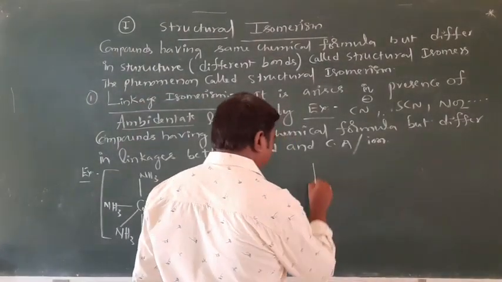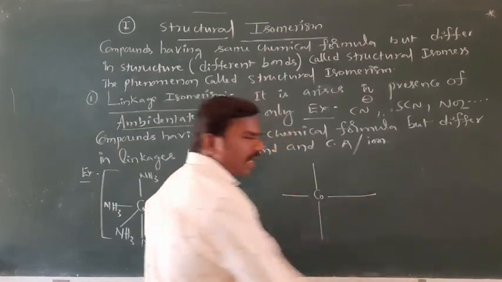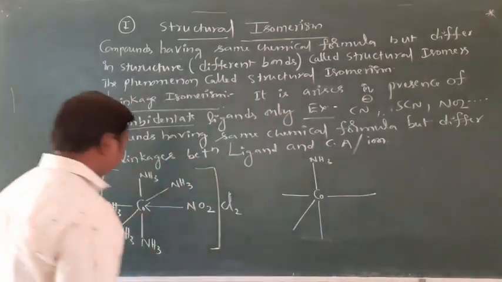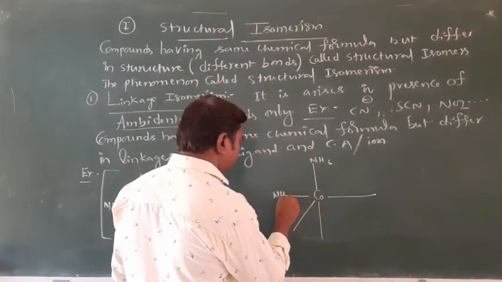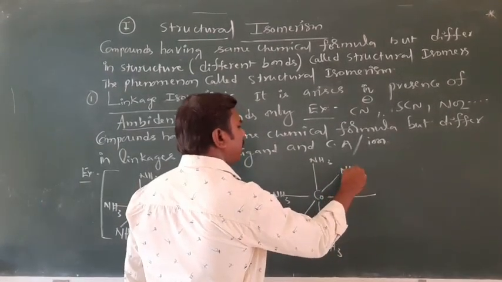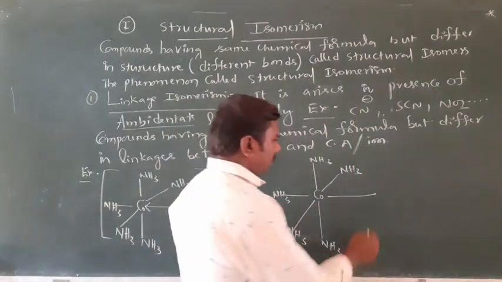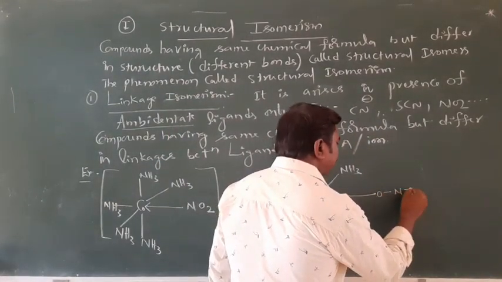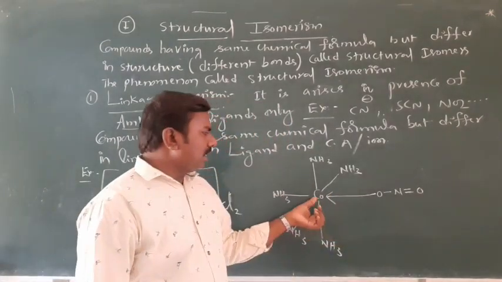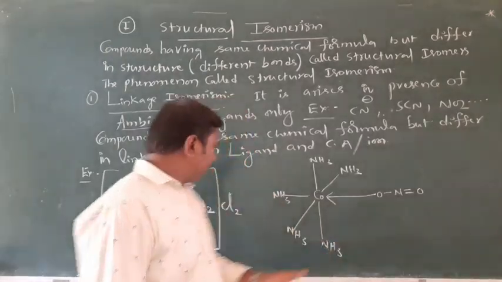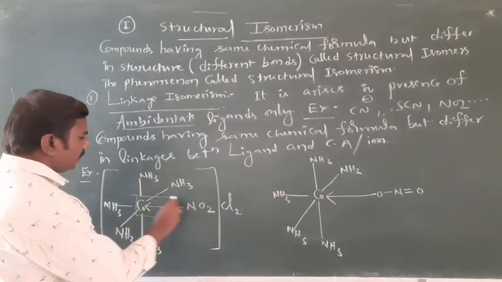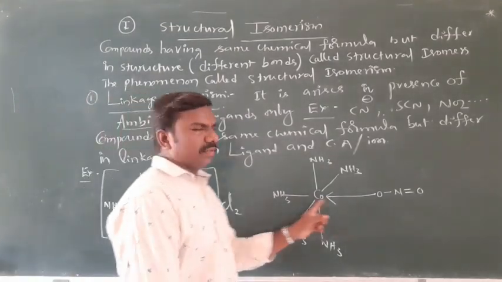Another one: Co central atom, 5 NH3s, and the fifth one is ONO. The formula is the same, but the linkage is a cobalt-oxygen bond, whereas the other is a cobalt-nitrogen bond. This is the difference you need to observe.